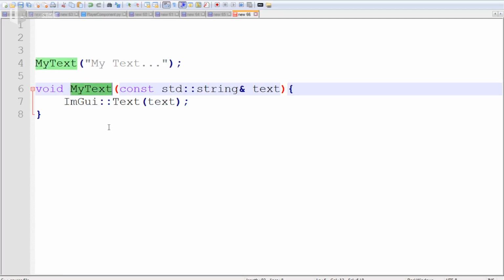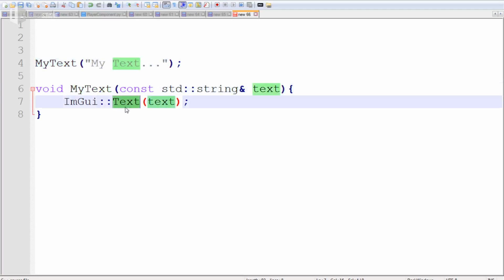That's a good thing, because if someday I don't want to use ImGui text anymore, I want to make something else, like add an icon, well, I can, and it will change everywhere in the code that uses my text. So that's a good thing, and this is called an abstraction layer.